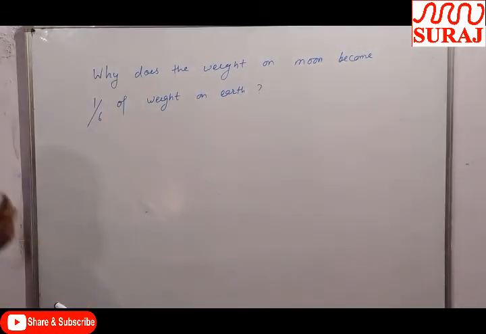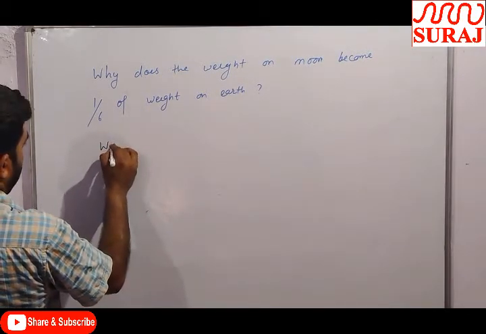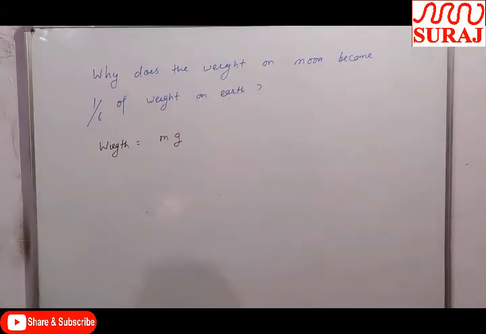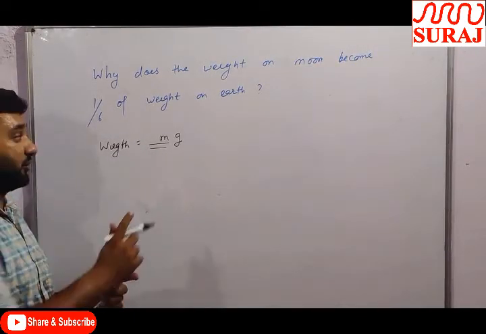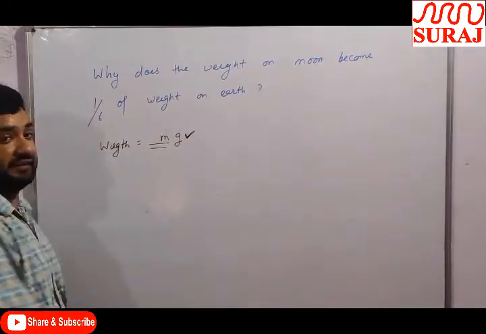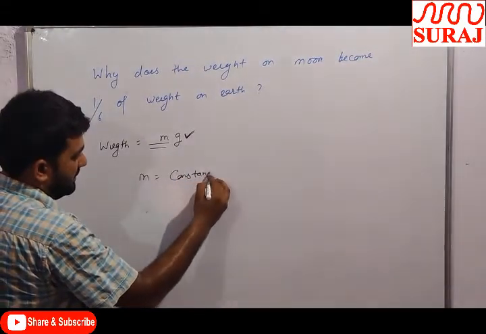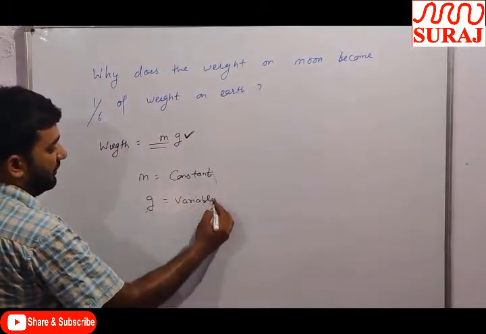Dear student, weight is equal to m into g. Weight is the product of the mass and the acceleration due to gravity. Mass is a constant quantity. The mass of a body never changes. So why does the weight change? Because the acceleration due to gravity changes. Mass is constant, but g is variable.